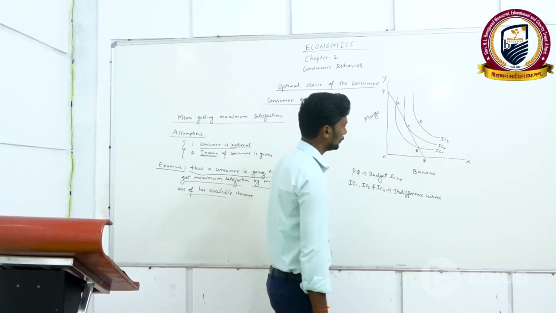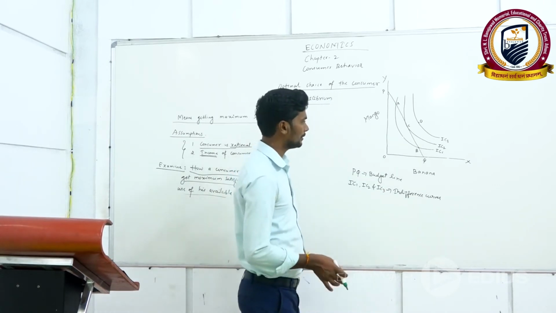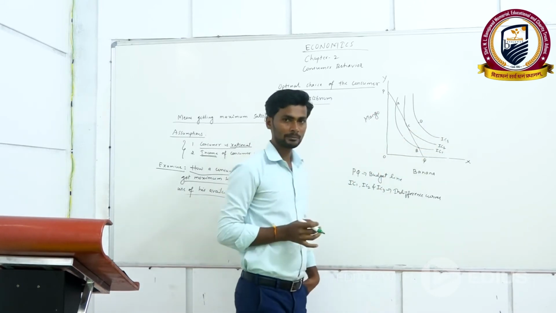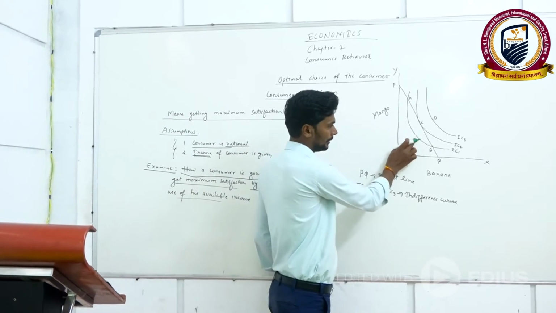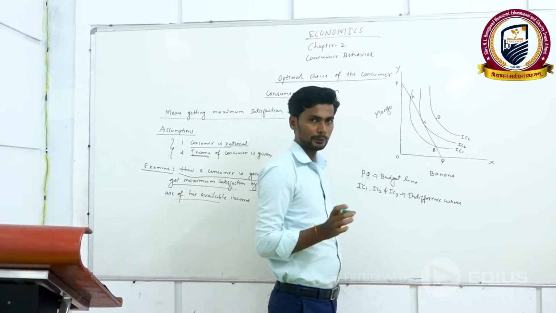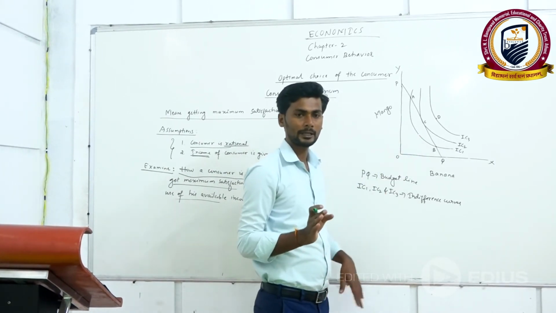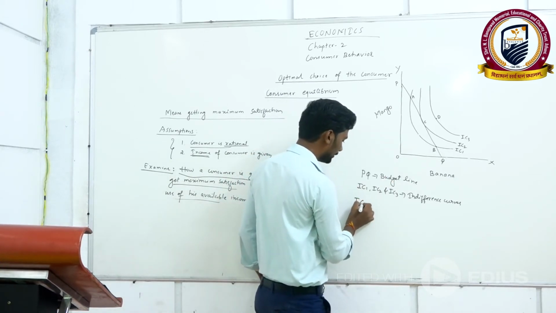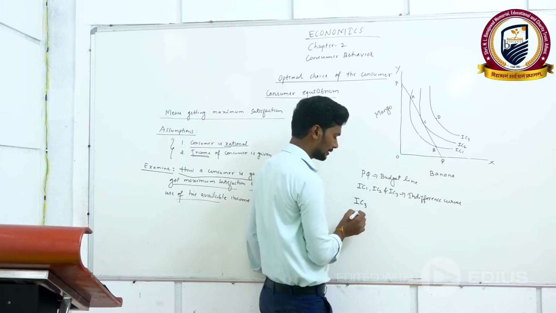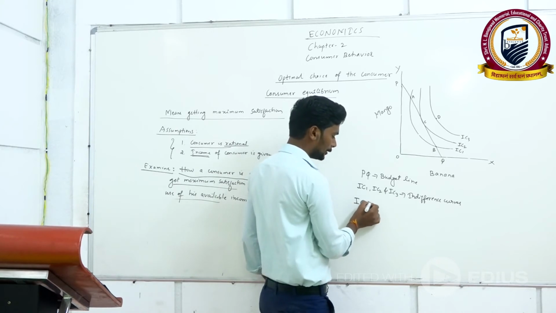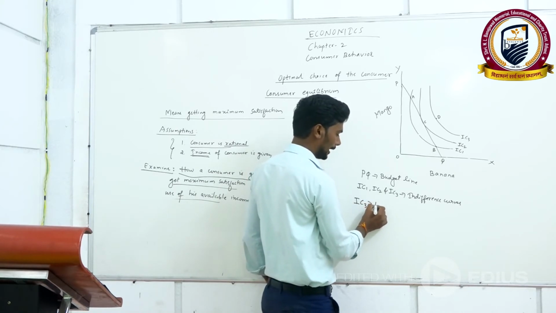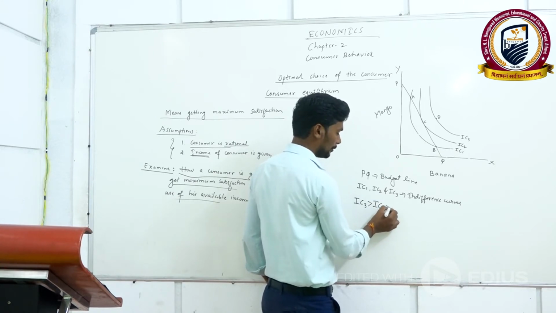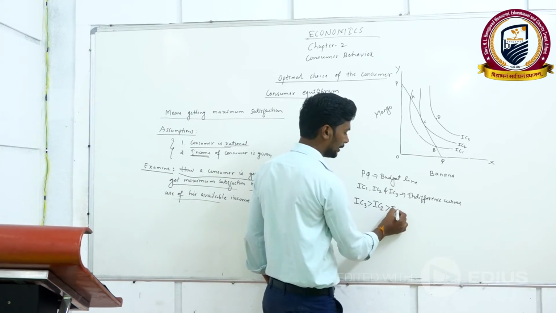One more thing I told you in previous videos: upper indifference curves give a higher level of satisfaction and lower indifference curves give a lower amount of satisfaction. Which means IC3 gives more satisfaction than IC2, and IC2 gives more satisfaction than IC1.